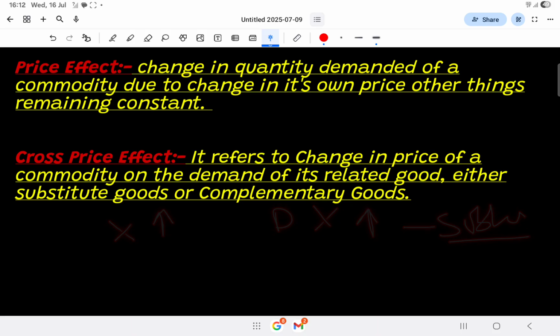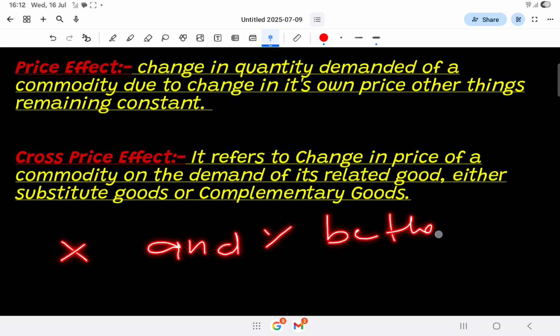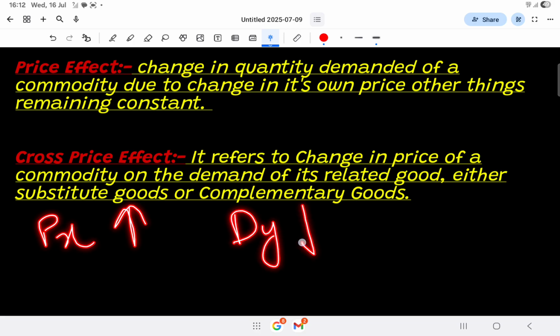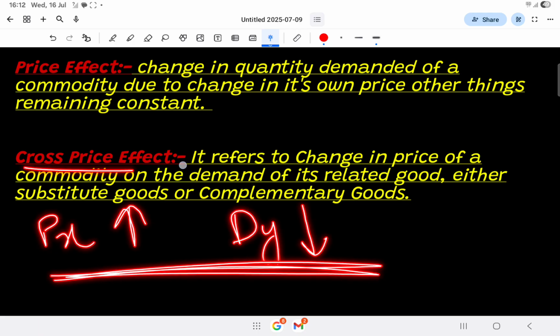But when we consider the complements, let X and Y be complements. Now if the price of X rises, then demand of Y too will fall because both of them can be used together. This is cross price effect.